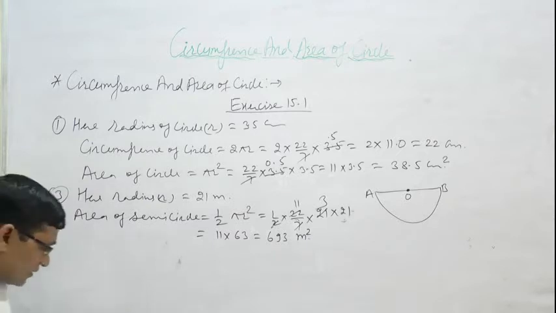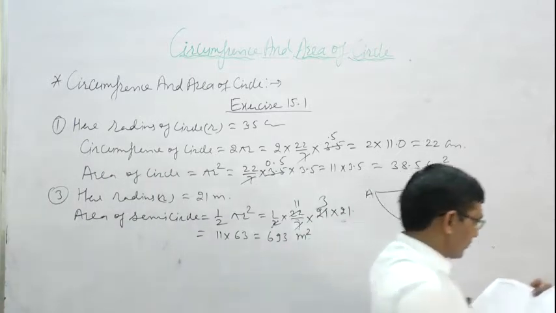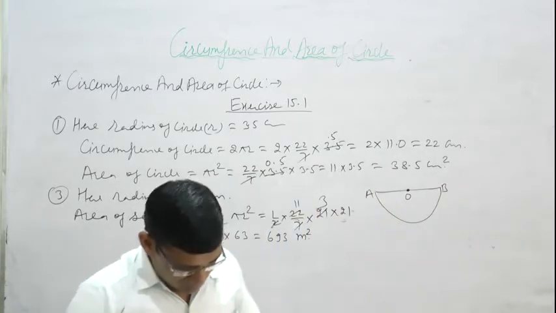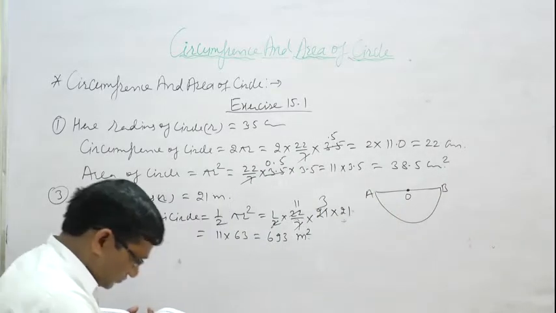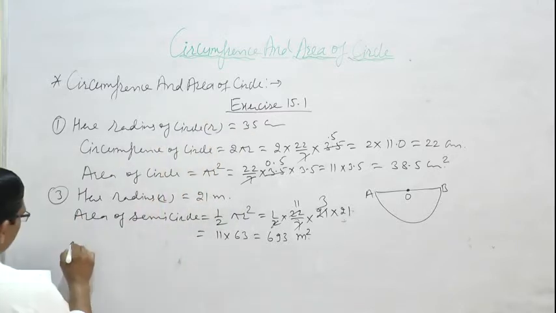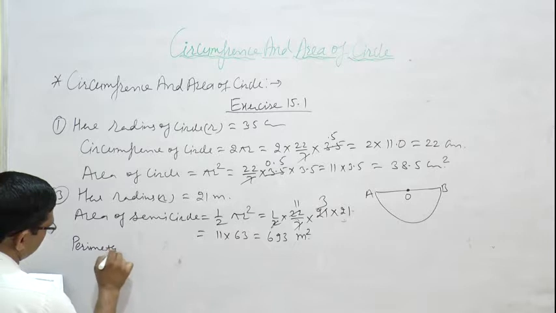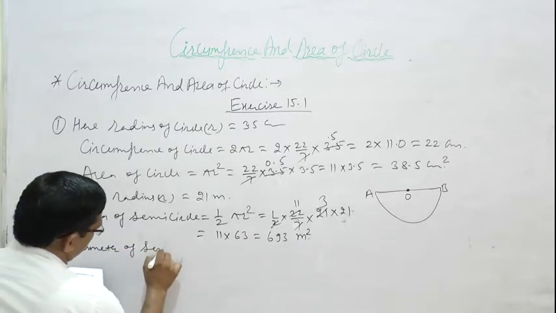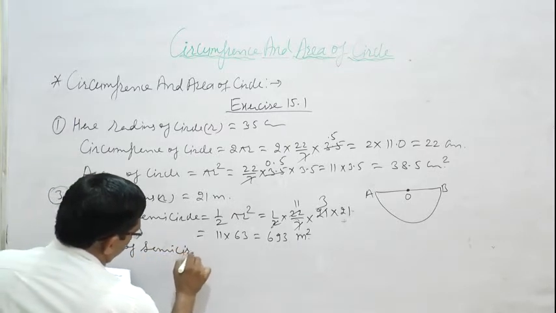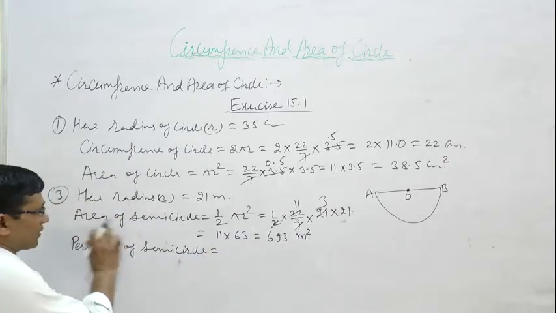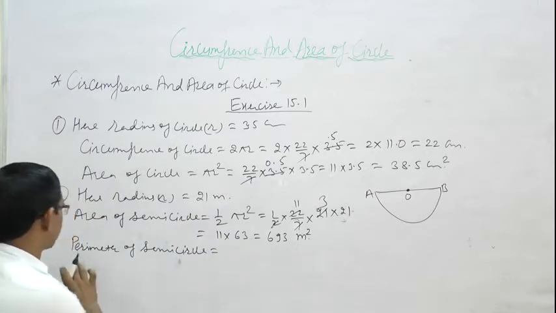Radius of a semicircle shaped plot is 21 meter. Find its area and perimeter. Now the perimeter of a semicircle. Students, the area of a semicircle is half of pi r square.